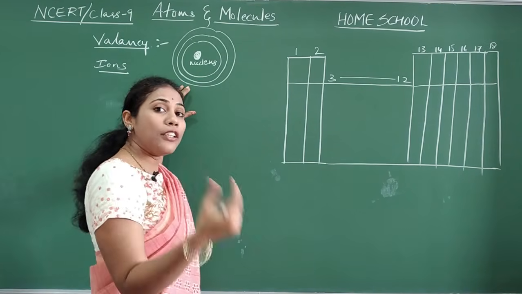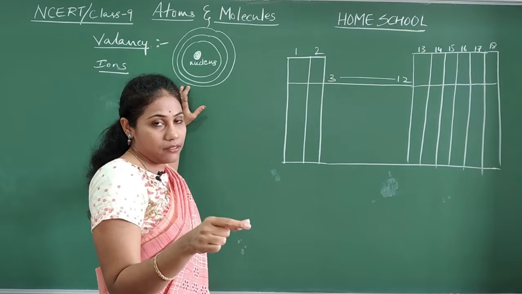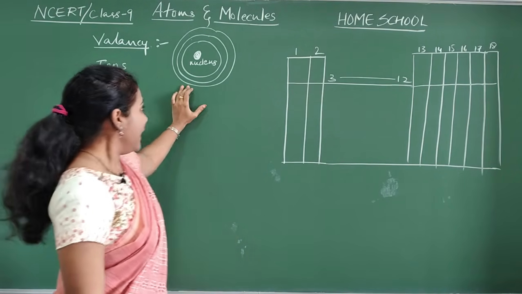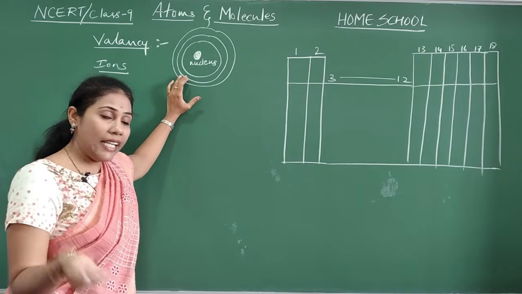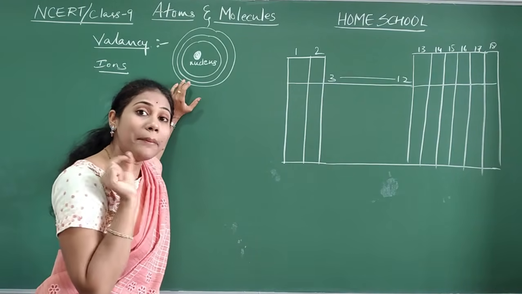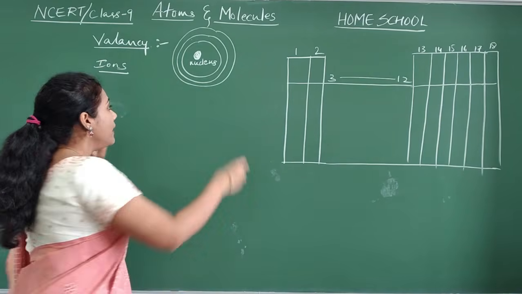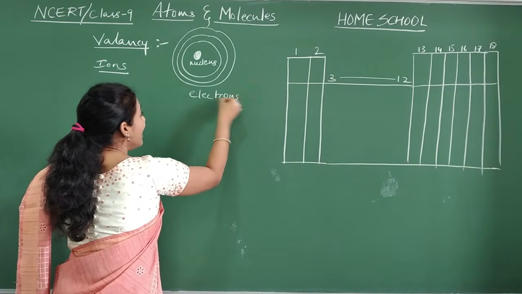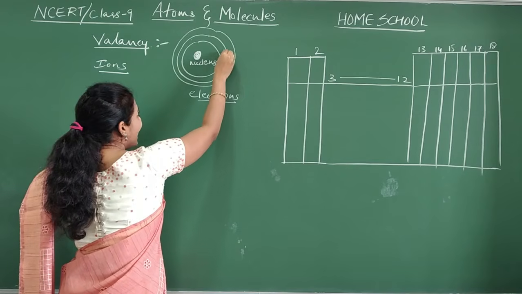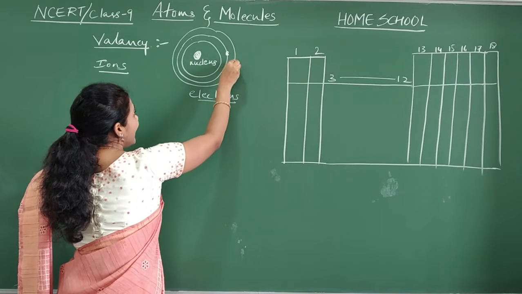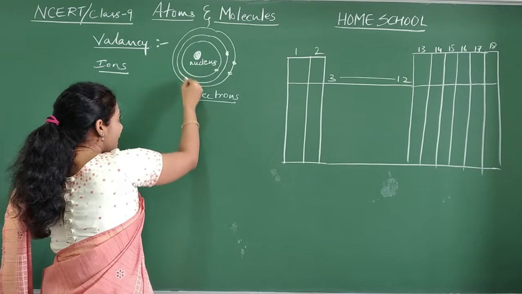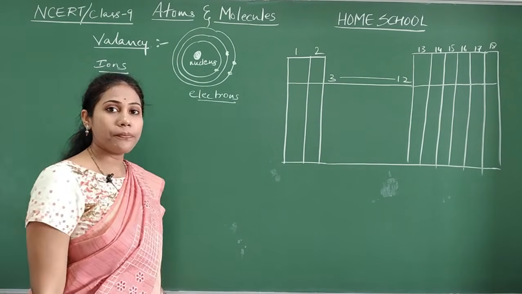About this, you are going to study in detail in the next chapter. Fine. And this atom contains very minute particles called electrons. What does the atom contain, guys? Electrons. So where are these electrons present? Electrons are always present in these circular orbits.